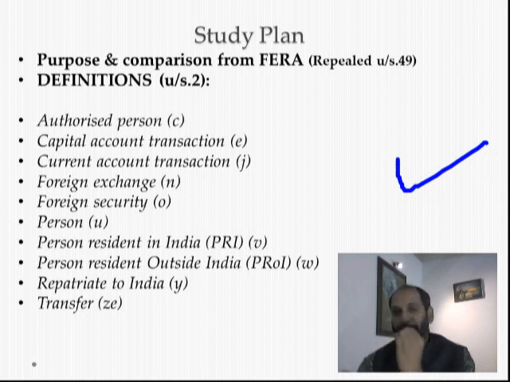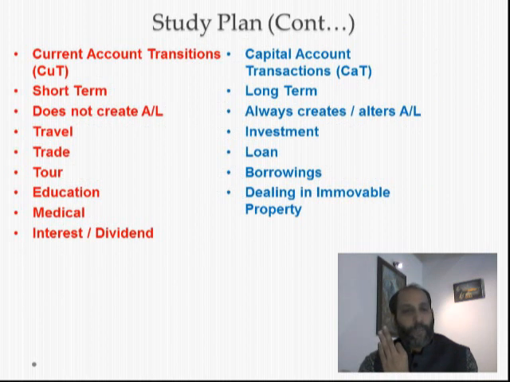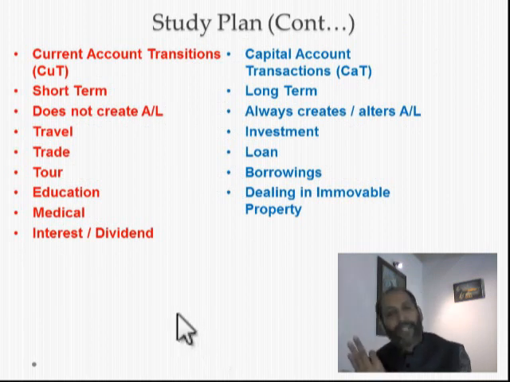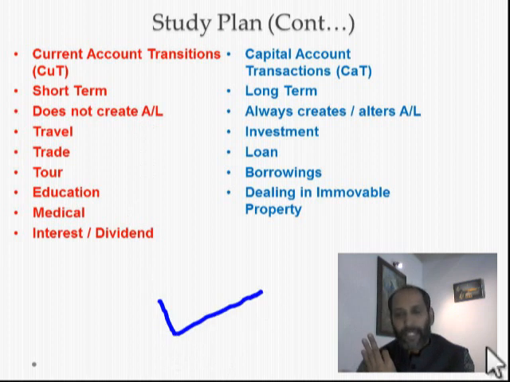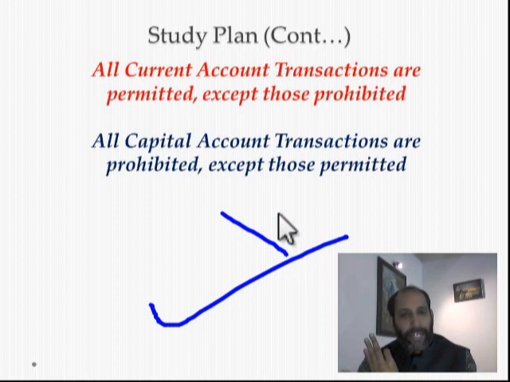So, first pack is objectives, purpose. Second pack is definitions. Third pack is charging section, section 3 and section 4. Fourth pack is very important: current account transaction, capital account transaction, whole concept you have to study. And this is very important, as it basically gives you the conceptual knowledge. So pack number 4 is about current account and capital account transactions.